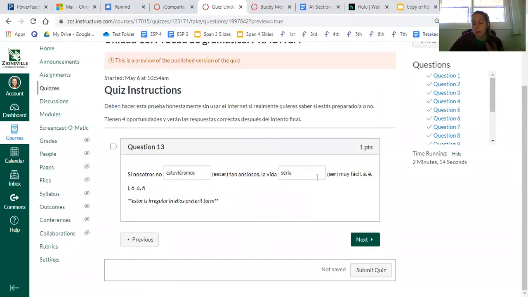So hopefully this method helps if you were kind of struggling. So maybe always start with the easier verb. And again, the easier verb is the one that's not with the C. And then the one that's with the C is where you've got to start with that ellos preterite. So the hardest part is really just making sure you know ellos preterite. So maybe if that's where you were missing your conjugations, just make sure to find a way to study those. Conjuguemos is really great, or just going back to some of that preterite imperfect stuff we did a while ago. That's going to be your biggest thing that really helps you conjugate those right.